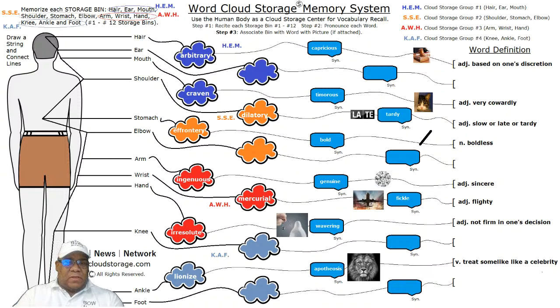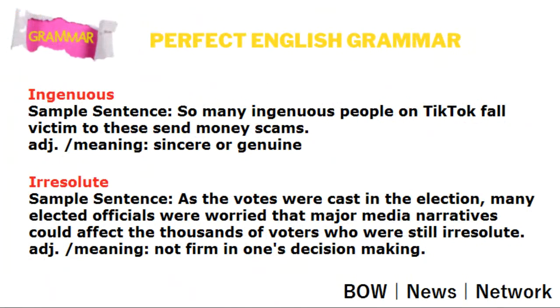So ingenuous is the first word in our red cloud group. So red, ingenuous, or red, genuine. We're trying to associate the red color to the storage bin of the word ingenuous for you to remember adjective, sincere, ingenuous, genuine. Let's see how it's actually used in a sentence here. This is going to be our fifth word here. So many ingenuous people on TikTok fall victim to these send money scams. Adjective meaning sincere or genuine.